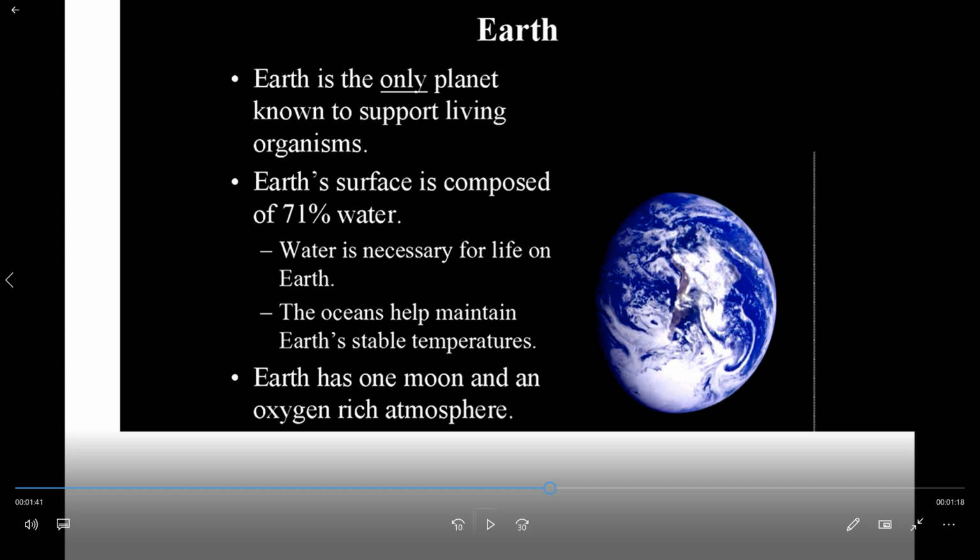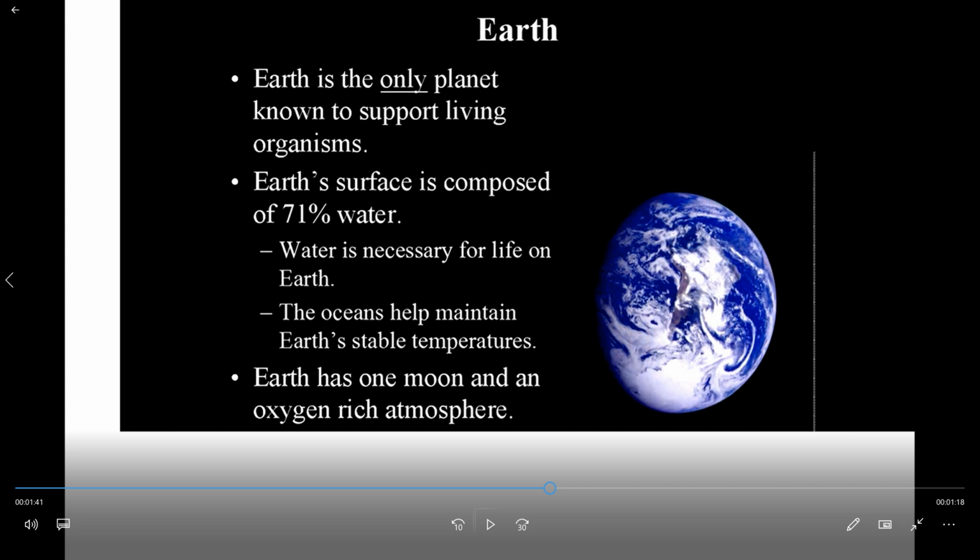Next, water is necessary for life on Earth. So we are very thankful we are on the Earth. The oceans help maintain Earth's stable temperature. For sustaining life we require water and air. So water is necessary for life on Earth.